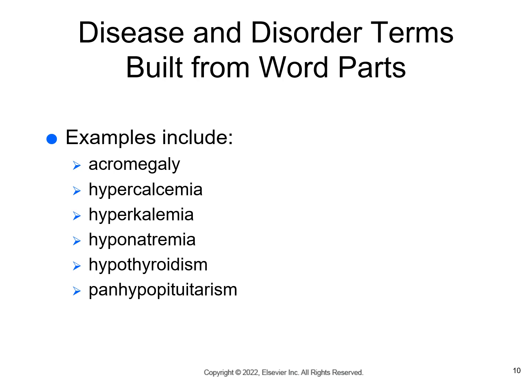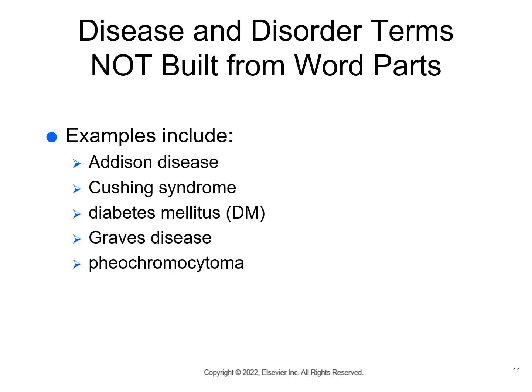And panhypopituitarism is total, that's our pan, and then a deficient pituitary gland activity, which decreases production. The first of the disease and disorder terms is Addison disease, which is a chronic syndrome that is caused by deficiency in hormone secretion in the adrenal cortex.